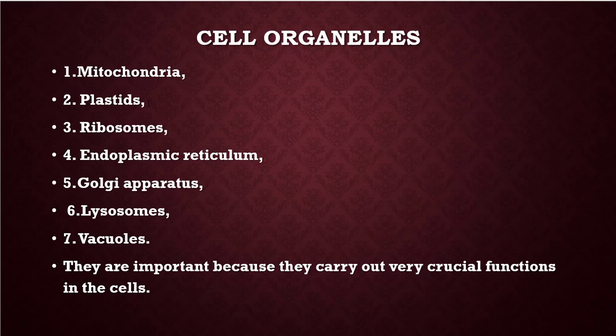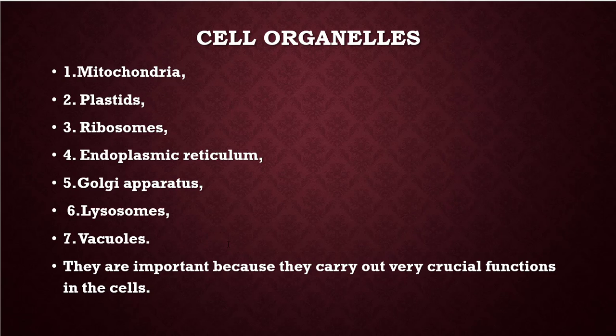Then when it comes to plastids, we have different kinds of plastids, especially chloroplasts, which help plants in making food in the photosynthesis process. Ribosomes are the organelles which help in preparation of proteins. Endoplasmic reticulum especially makes proteins, lipids and some other materials which help in preparation of the cell membrane.